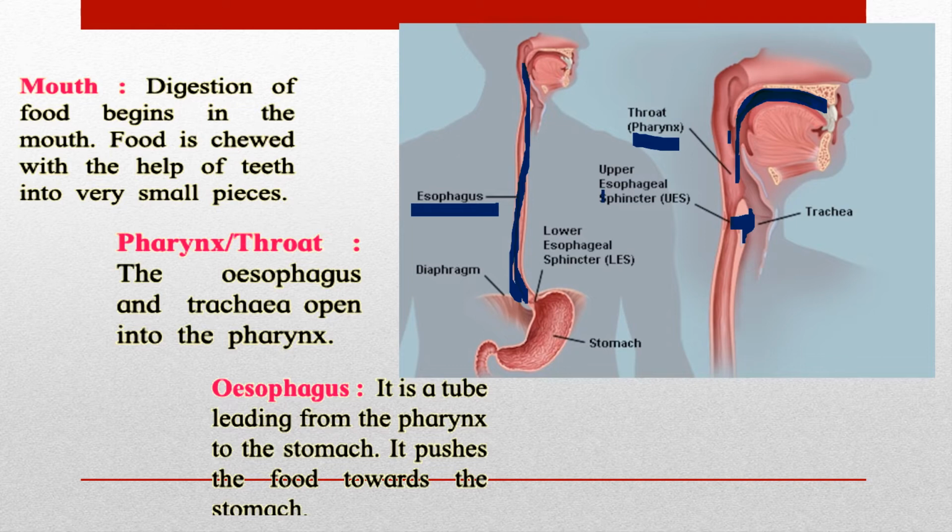Okay, so these are the three things that happen from your mouth. Everybody has understood what happens exactly inside the mouth. The food is chewed with the help of the teeth. Saliva is secreted, which converts it into maltose, and then the food enters your throat or the pharynx, and from the throat it goes into the stomach.